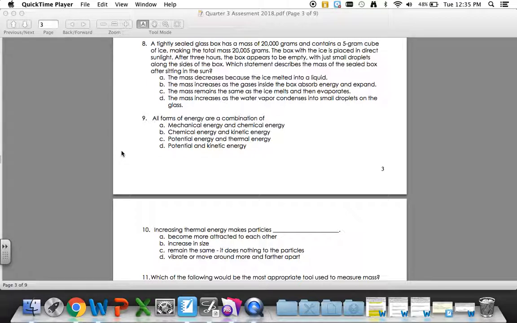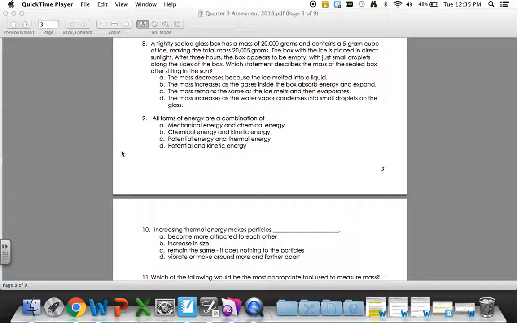A. The mass decreases because the ice melted into a liquid. B. The mass increases as the gases inside the box absorb the energy and expand. C. The mass remains the same as the ice melts and then evaporates. D. The mass increases as the water vapor condenses into small droplets on the glass.